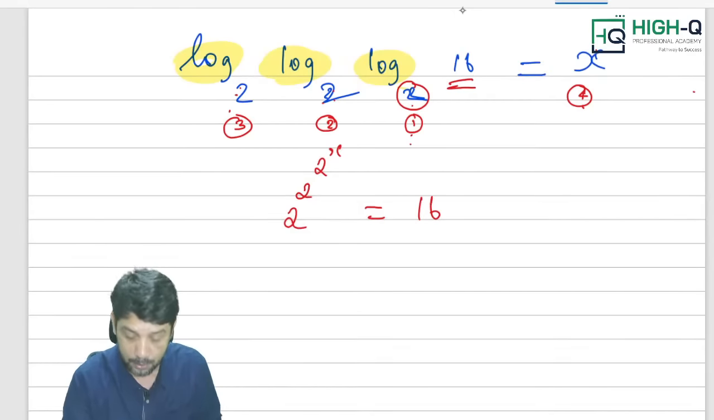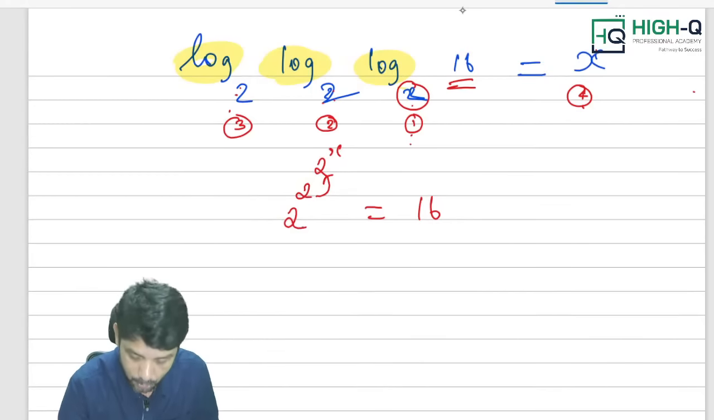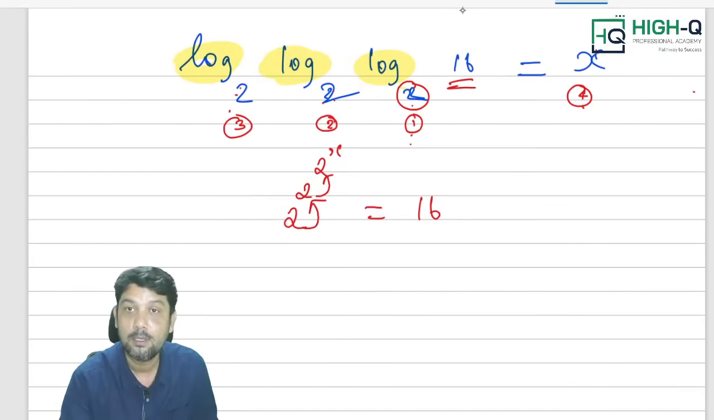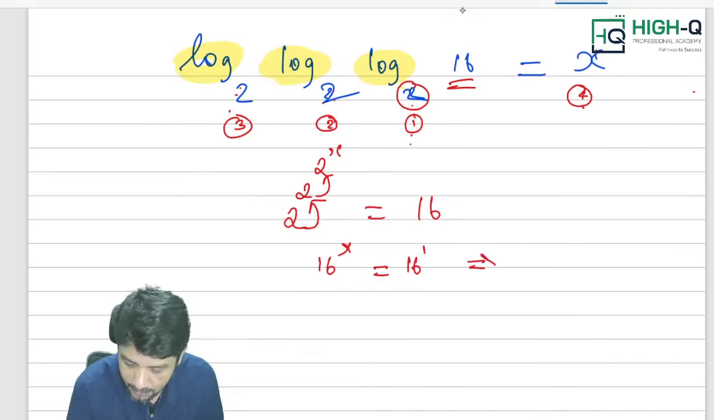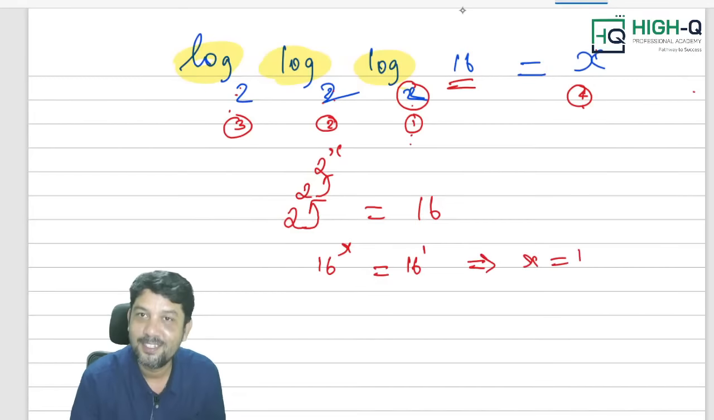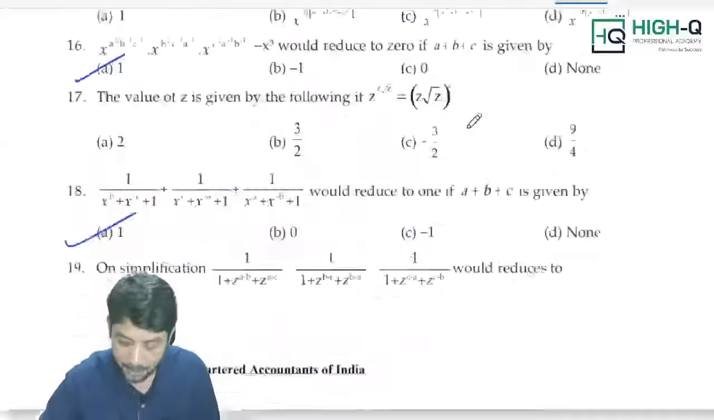Now go from here. 2 power 2 is 4. 2 power 4 is 16. So I can write it as 16 power x equals 16 power 1. X value is 1. You got my point, my dear? X value is 1. Answer is over. Sir, can you please give me some other example? Of course, my dear. I will give you one more example from the additional question bank.